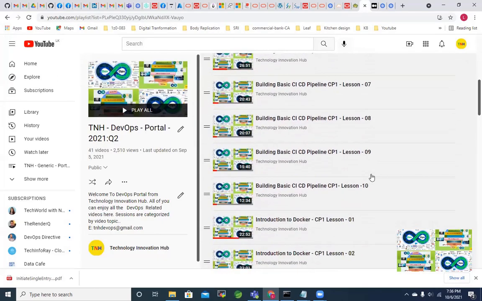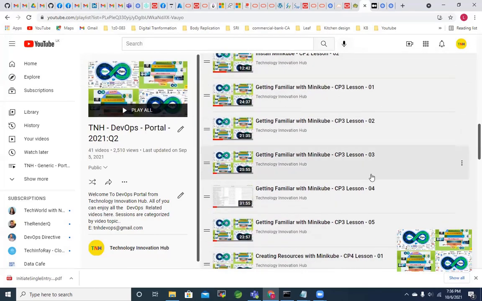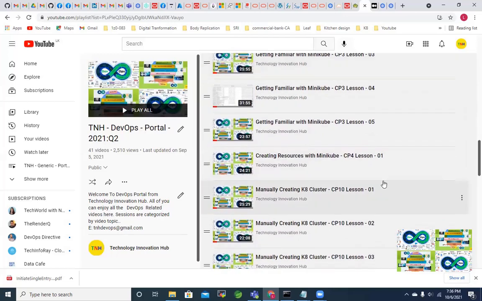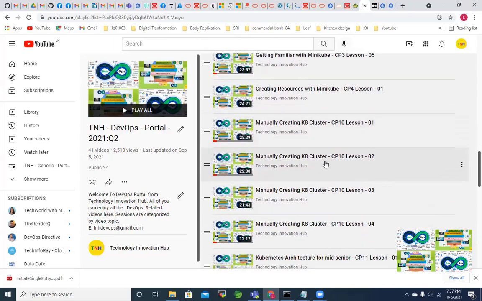In CP10 series, we have done the manual creation of Kubernetes cluster on AWS. We have created several clusters, an Azure cluster, and the kOps cluster. This is what I'm referring to: manually creating a cluster, CP10 lesson 1.